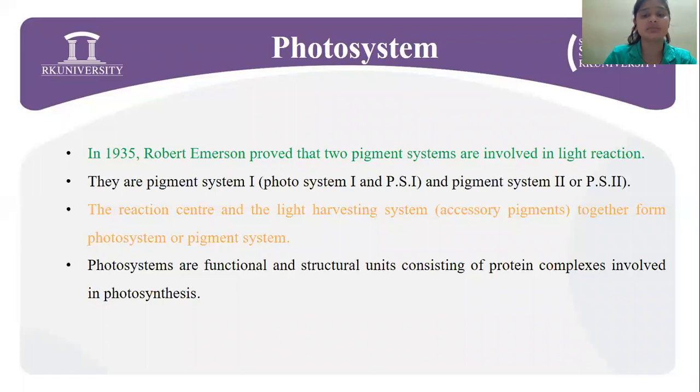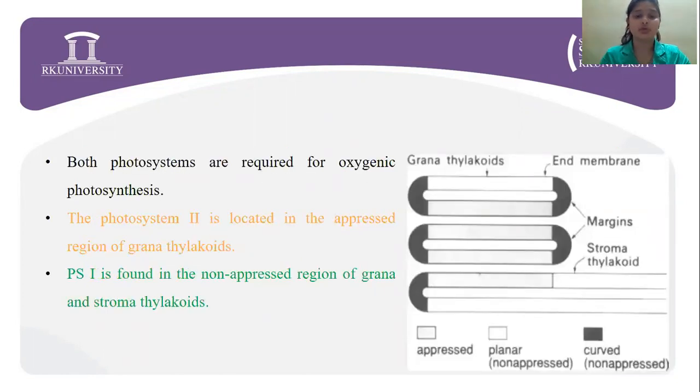These photosystems are located in the thylakoid membrane of plants as well as algae, or in the cytoplasmic membrane of photosynthetic bacteria. These photosystems are the functional and structural unit constituting protein complexes involved in photosynthesis. Now, this was just a brief of the photosystem. Both photosystems are required for oxygenic photosynthesis.